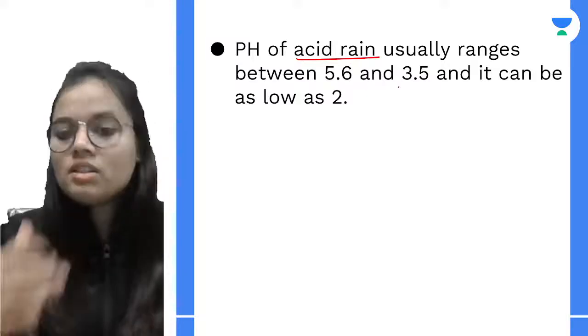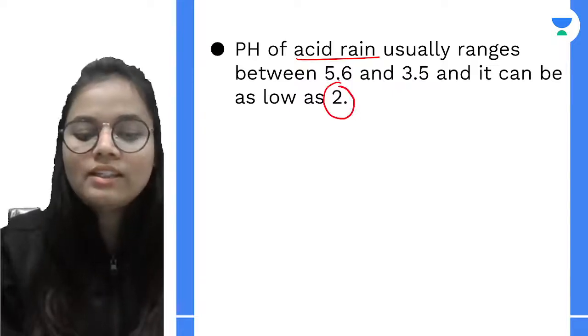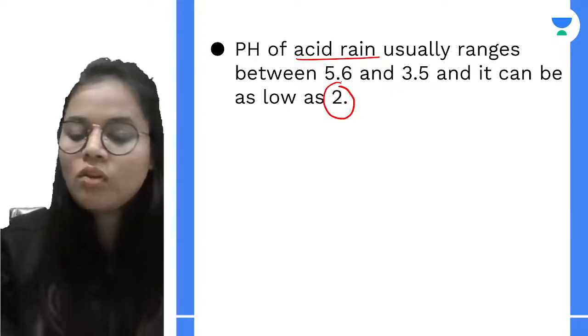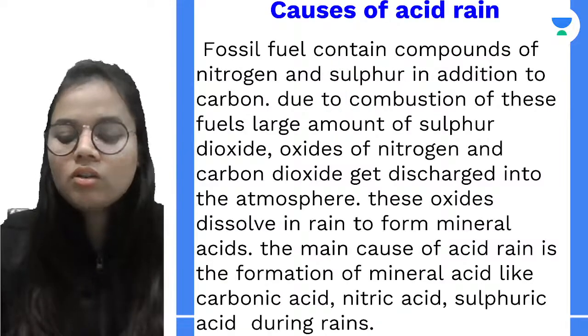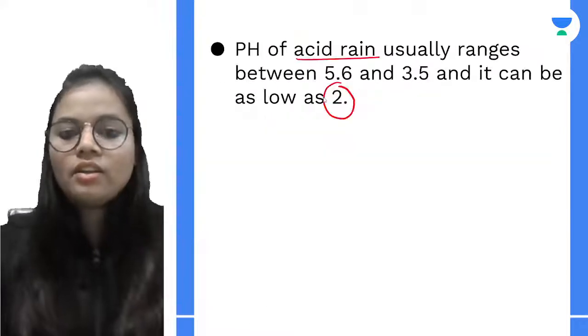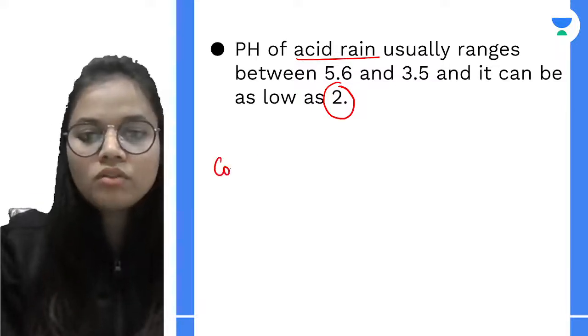Now, in the worst cases, the pH of acid rain can be as low as 2, and these are again very harmful for the environment. Now, if I talk about the causes of acid rain, before that, let's see what acid rain is composed of.